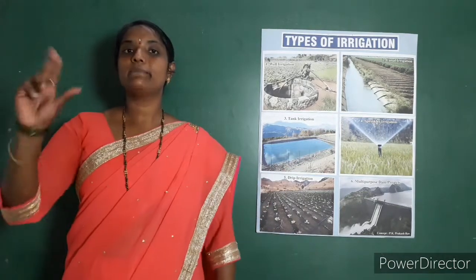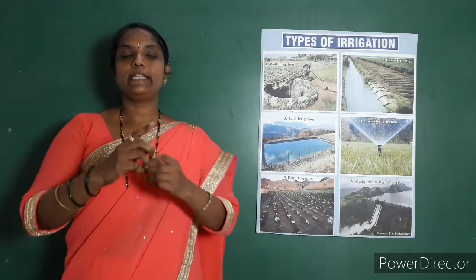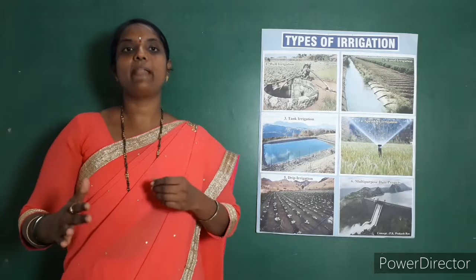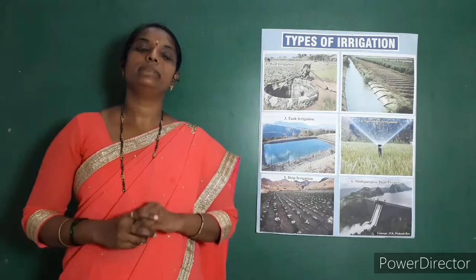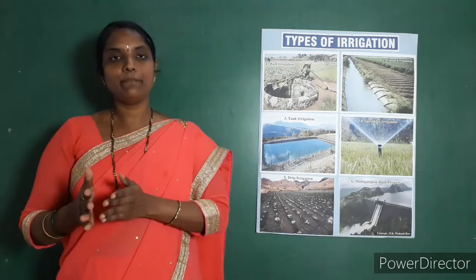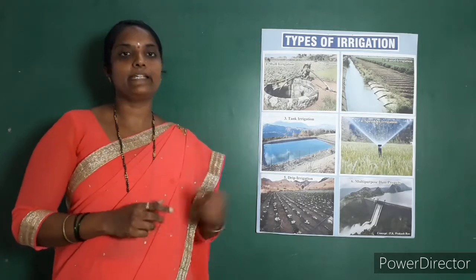Next one is sprinkler irrigation. Water from a pipe is sprayed into the air. It falls on plants like rain. It is very easy and cheap but not as efficient as drip irrigation.